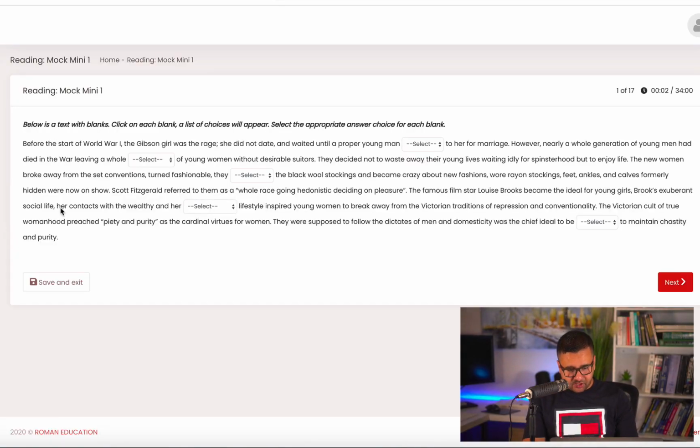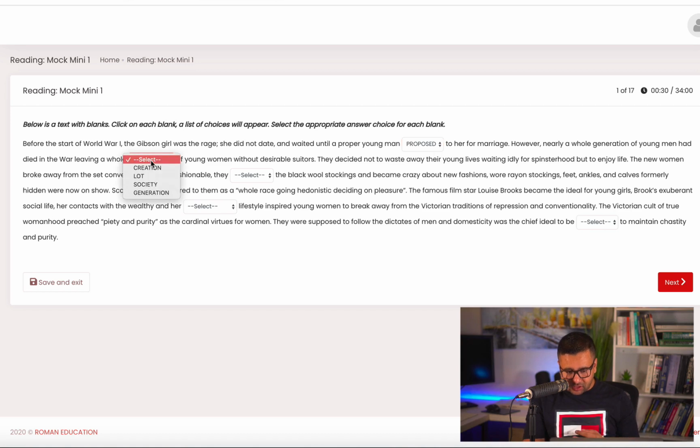The first question here is starting from fill in the blanks, reading and writing. The first question is, "and waited until a proper young man to her for marriage." Here my clue is "to", and it's marriage. If I look at all the words given here, it's proposed, rejected, denied, and agreed. Denied and rejected are negative words, so my choices are either proposed or agreed, and I'll go with proposed because that matches with the word marriage.